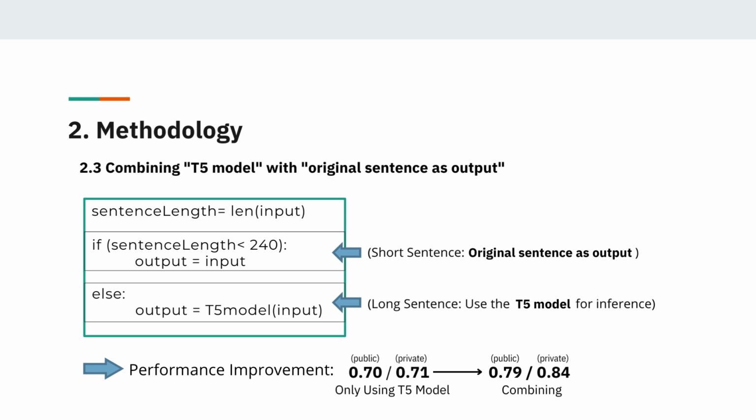Based on the above two observations, we hope to let them complement each other. So in the end, we use the T5 model to make predictions on long sentences, and for a part of the short sentences we directly copy the original sentence as the answer. In the end, we improve our performance. The public score increased from 0.70 to 0.79, and the private score increased from 0.71 to 0.84.